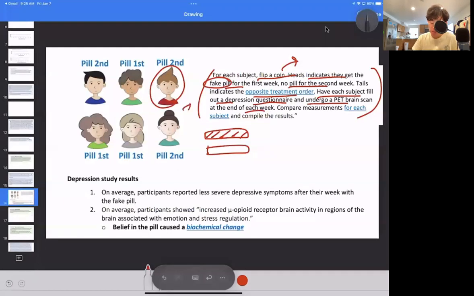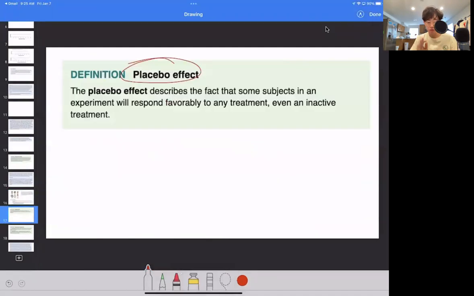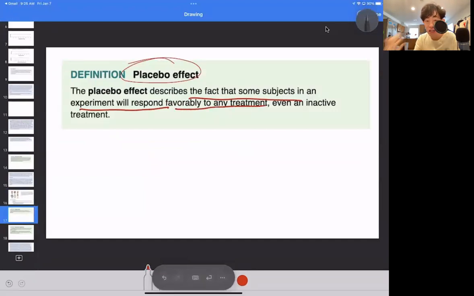But since we're actually on this subject, if we have a belief in this pill causing a biochemical change, but the fake pill doesn't contain any sort of treatment for depression, there's nothing in there. So if a subject has shown a significant improvement in PET scans, depression and how they do, that's all placebo effect. Placebo effect describes the fact that some subjects in an experiment will respond favorably to any treatment, even an inactive treatment. So it's like a fake pill, for example.